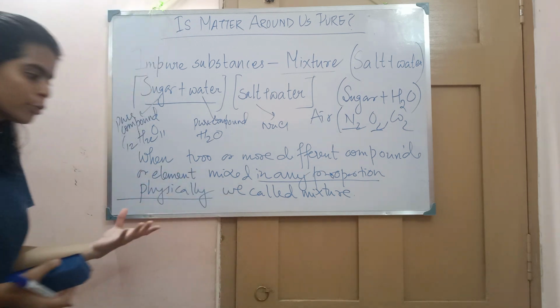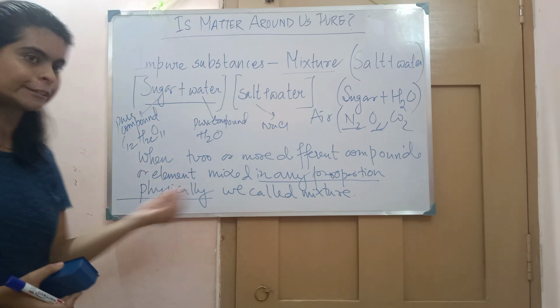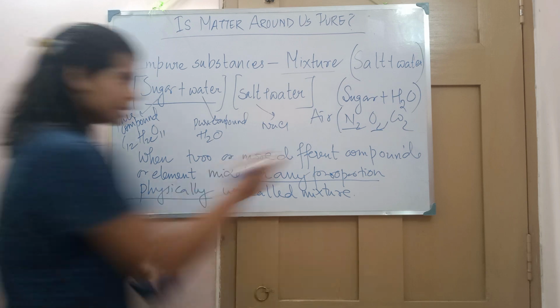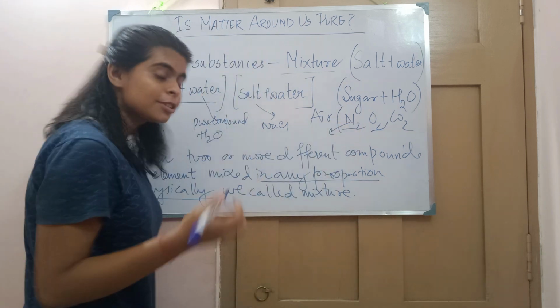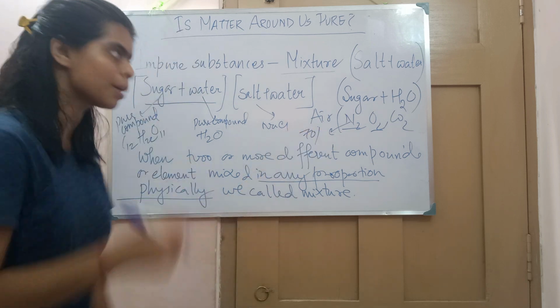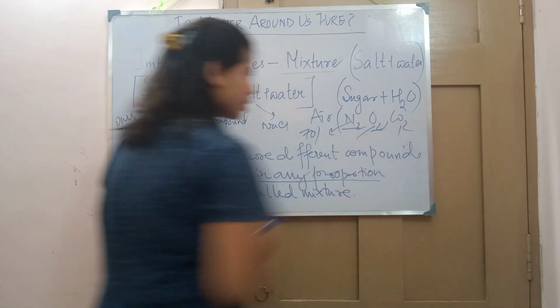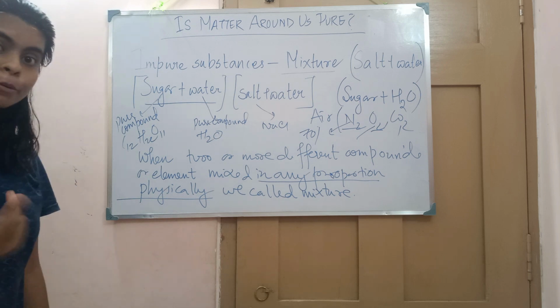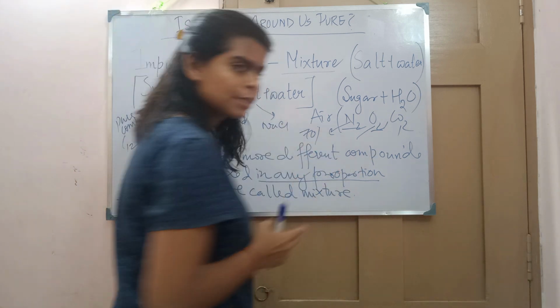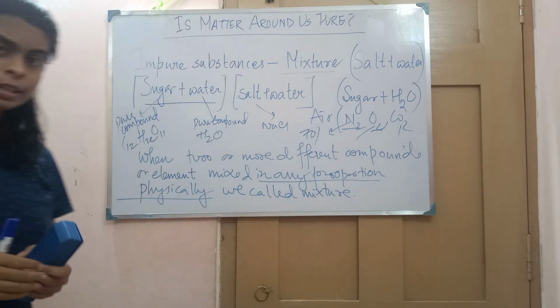Those who need less sweetness will add less sugar; those who need more will add more. In air, we know the percentage of nitrogen is maximum, then O2, then carbon dioxide. So the proportion is not the same. The proportion is not fixed. It can be in any proportion.